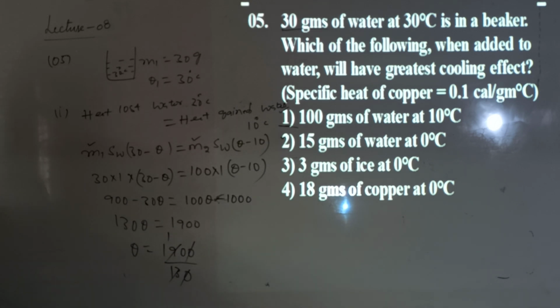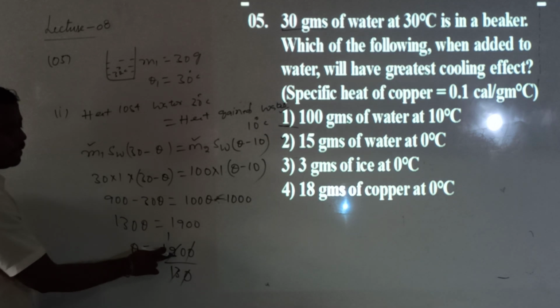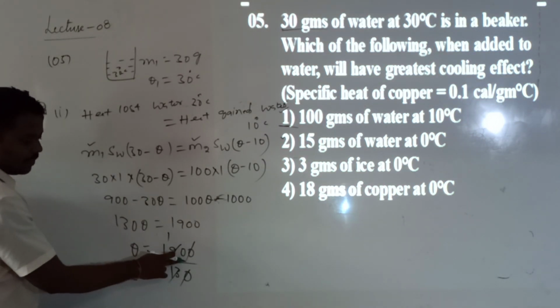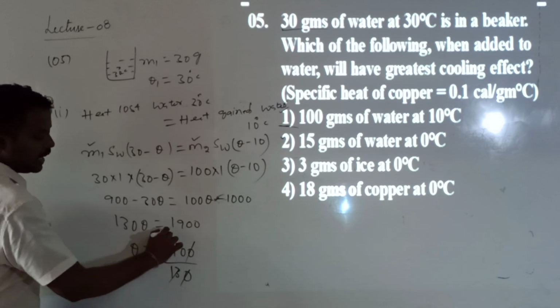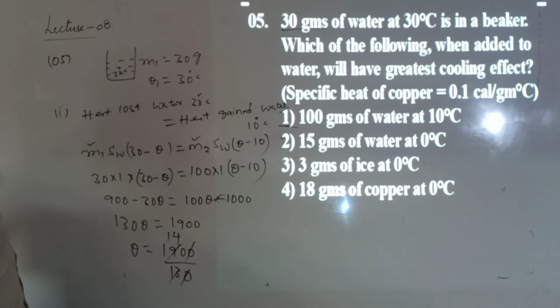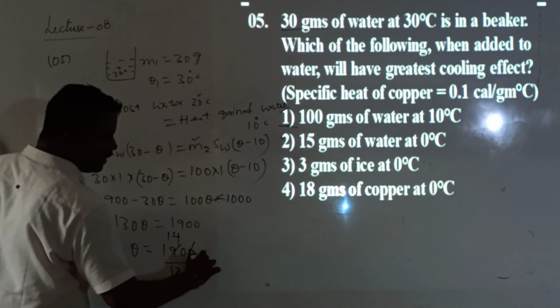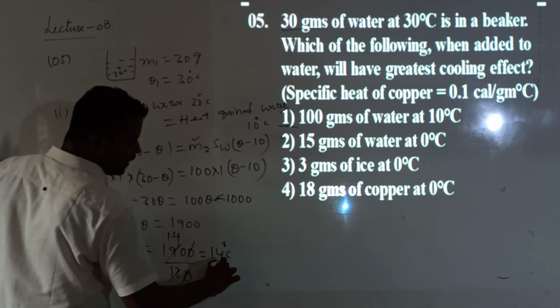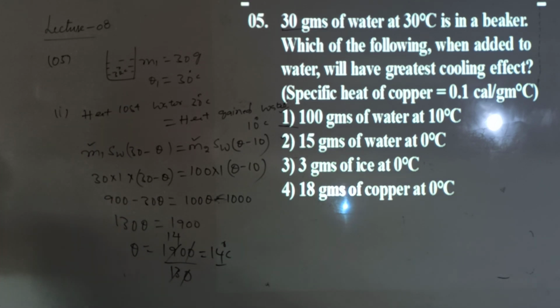How much will be remaining? 19 is there, so 19 minus 13 is 6. So 60 is there, and 13 will go 4 times. 13 fours are 52, so that is 14. Theta value is nearly 14 degrees Celsius. That is the temperature of the mixture.